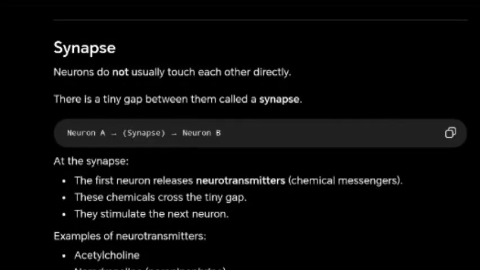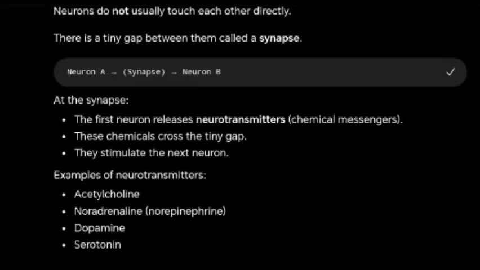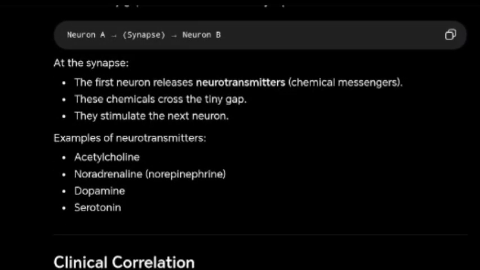Synapse. Neurons do not usually touch each other directly. There is a tiny gap between them called a synapse. At the synapse, the first neuron releases neurotransmitters, chemical messengers. These chemicals cross the tiny gap. They stimulate the next neuron. Examples of neurotransmitters: acetylcholine, noradrenaline, norepinephrine, dopamine, serotonin.